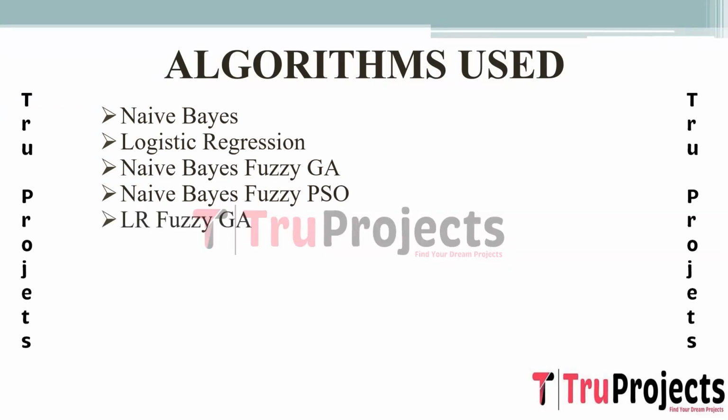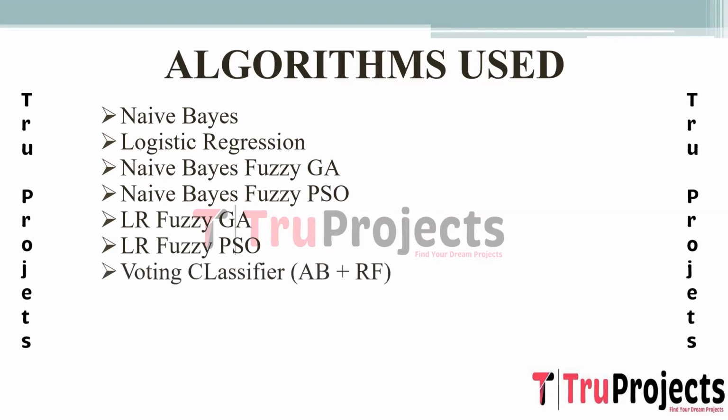LR fuzzy GA and LR fuzzy PSO. Similar to the NB extension, these methods combine LR with fuzzy logic, GA, genetic algorithm, and PSO, particle swarm optimization, to enhance its performance in detecting cyberhate by optimizing parameters or selecting relevant features using fuzzy logic.